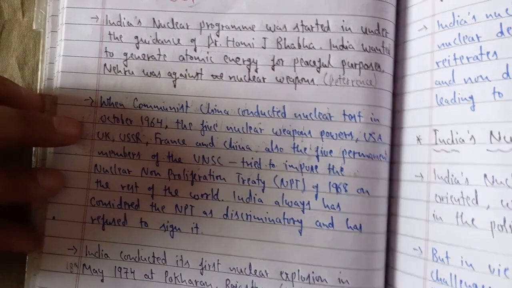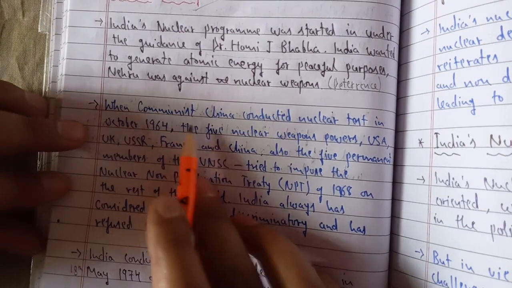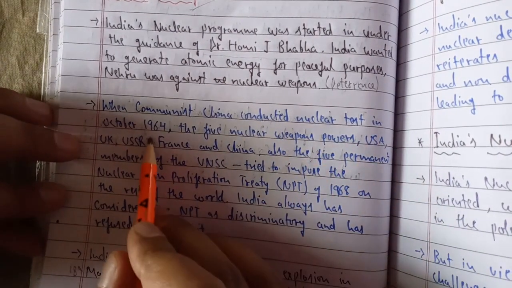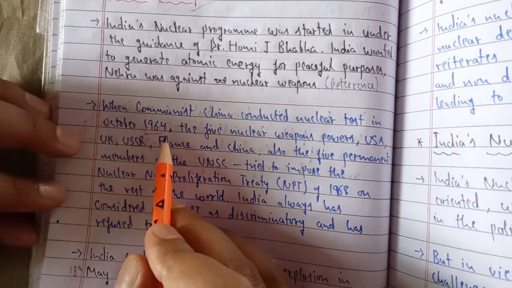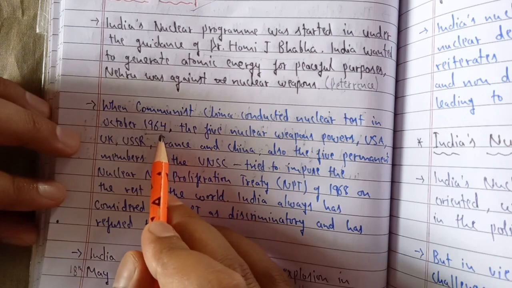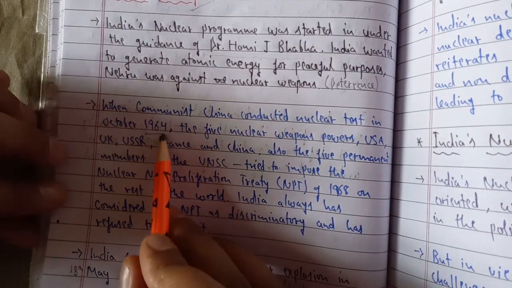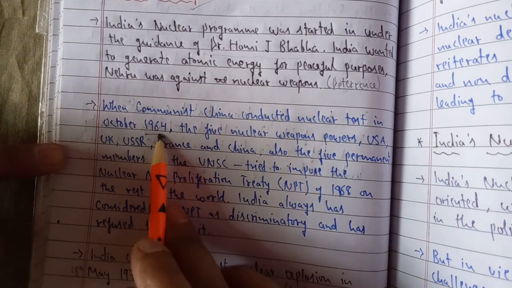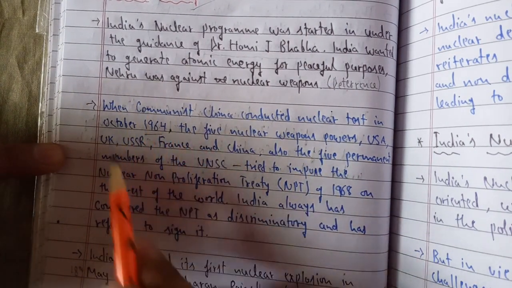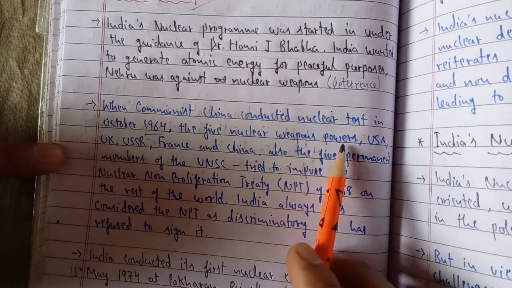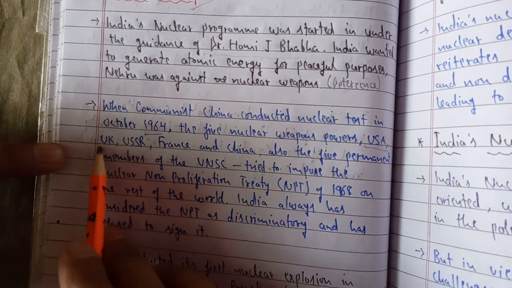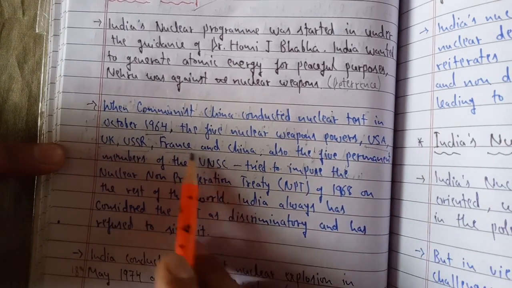But alongside it, Communist China conducted nuclear tests in October 1964. We had started gaining momentum in the 1960s, but China had already done a nuclear test in 1964. After the testing by China, if we talk about the world, there were only five nuclear weapon powers: USA, UK, USSR, France, and China.